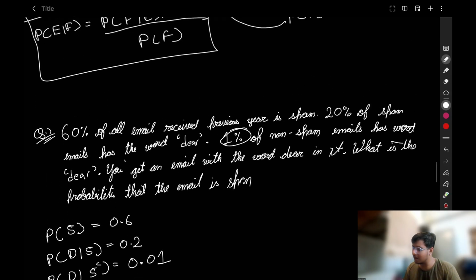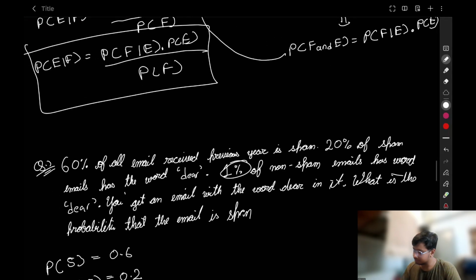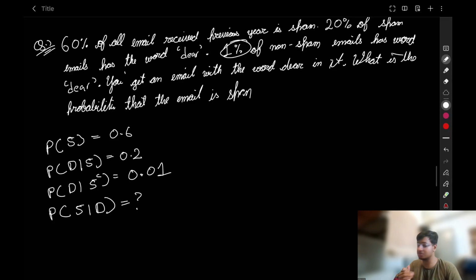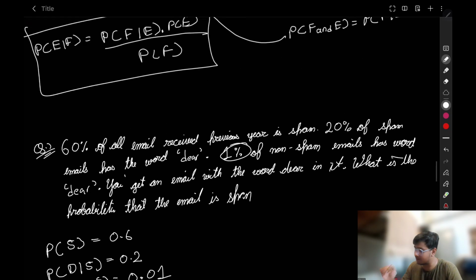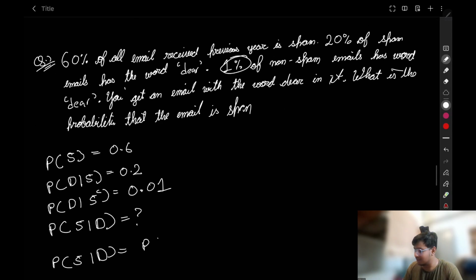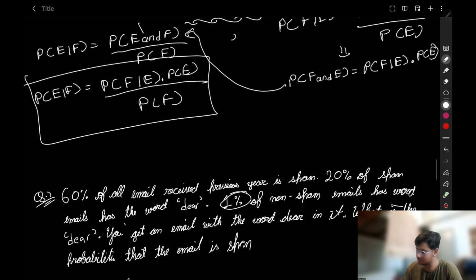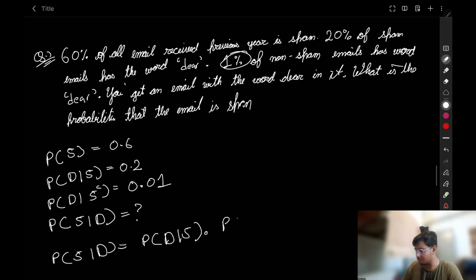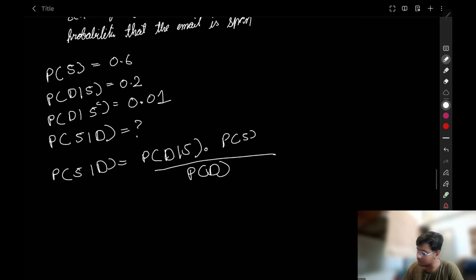Now we have derived the Bayes theorem here. I'm just going to write line by line so that it is easier for you to understand. Probability of S given D is equal to what I have written here, probability of D given S multiplied by probability of S upon probability of D. Now let's solve this question.